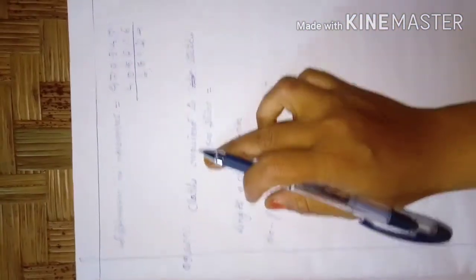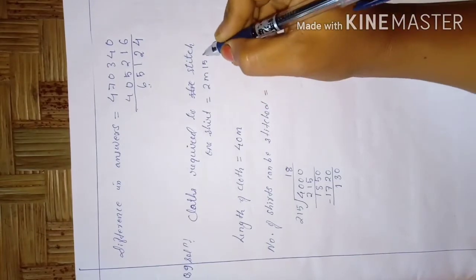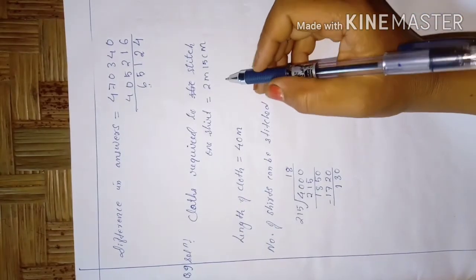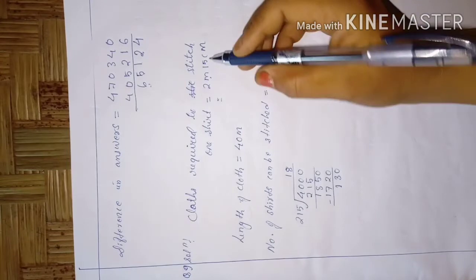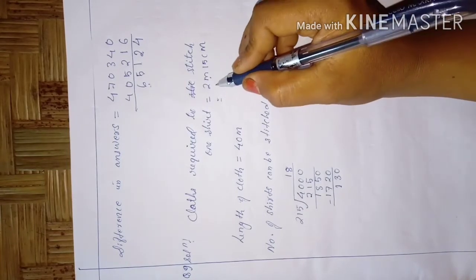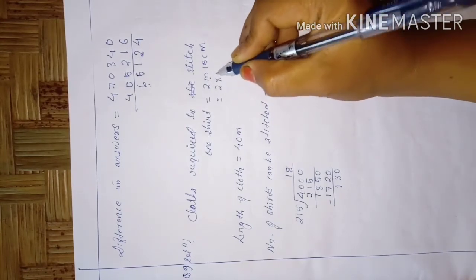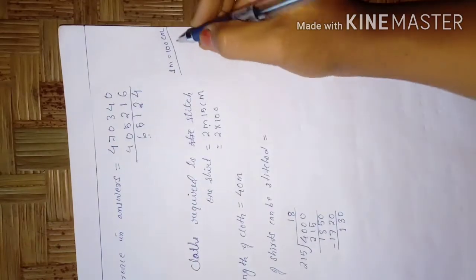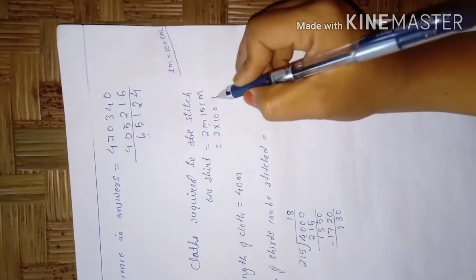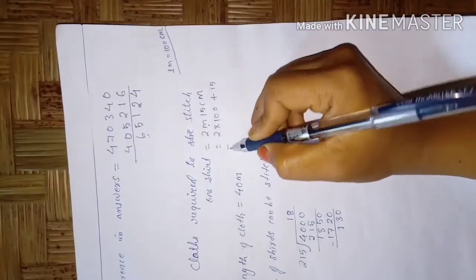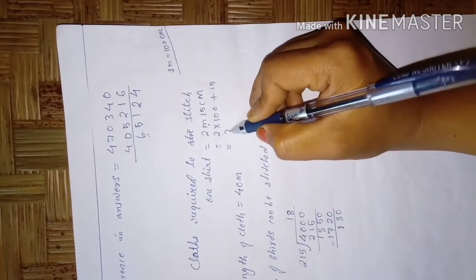So cloth required to stitch one shirt is how much? 2 meter 15 centimeter. So what we have to do here? Here is in meter and this is in centimeter. So we are going to convert this into centimeter. So we know 100 centimeter is equal to 1 meter. So 2 will multiply with 100. Because 1 meter is equal to 100 centimeter. So you have to multiply 2 with 100 and plus 15. So 2 into 100, 200. 200 plus 15 is 215.